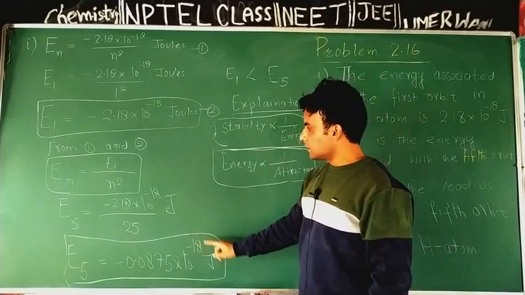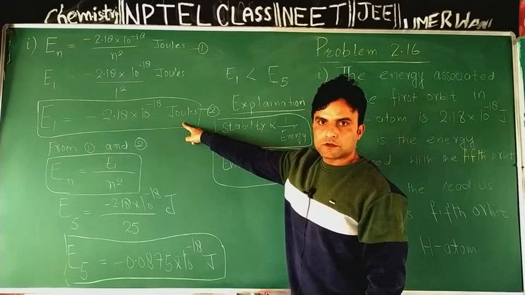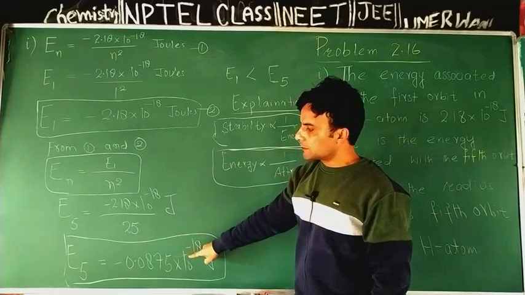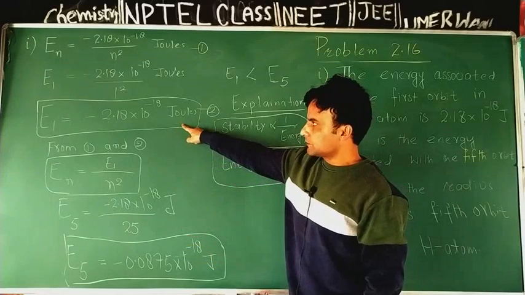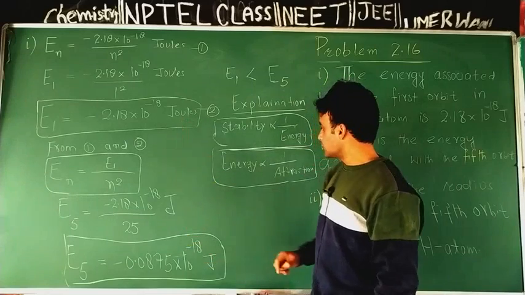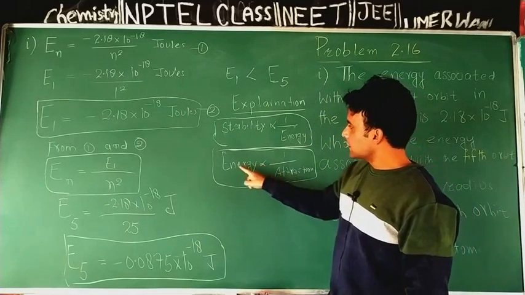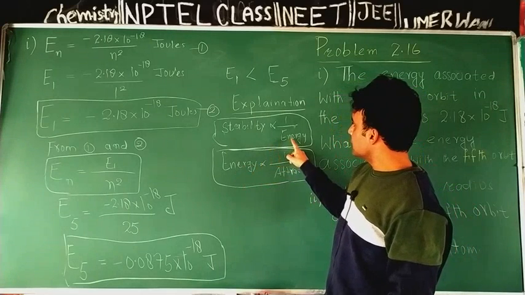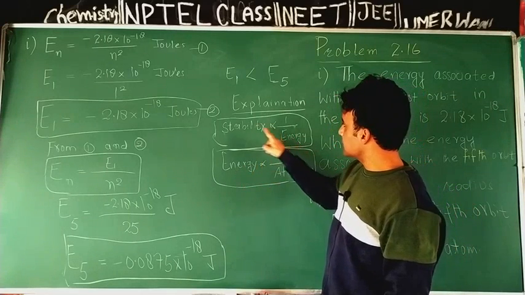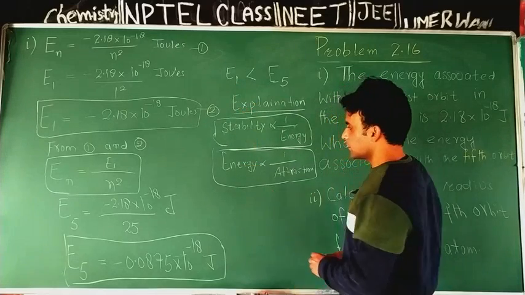In the first orbit, because the radius of the first orbit is lower than the radius of the fifth orbit, the electron is close to the nucleus. It will experience greater nuclear attraction. Its energy will be less, and if its energy is less, it will be more stable in n is equal to 1.